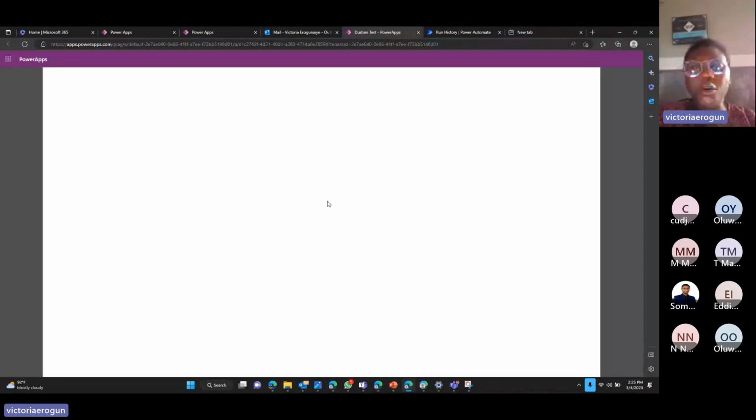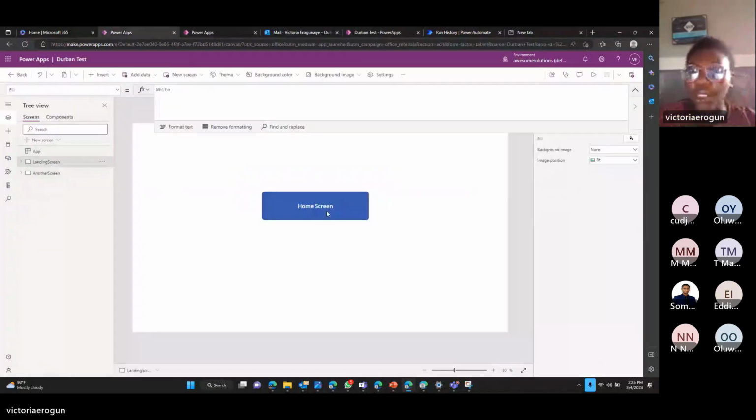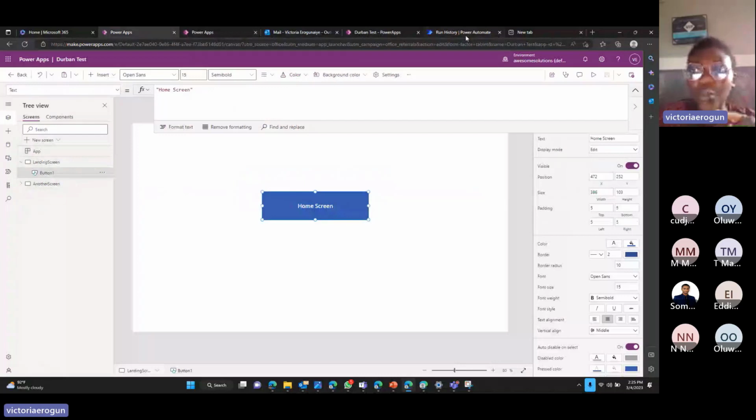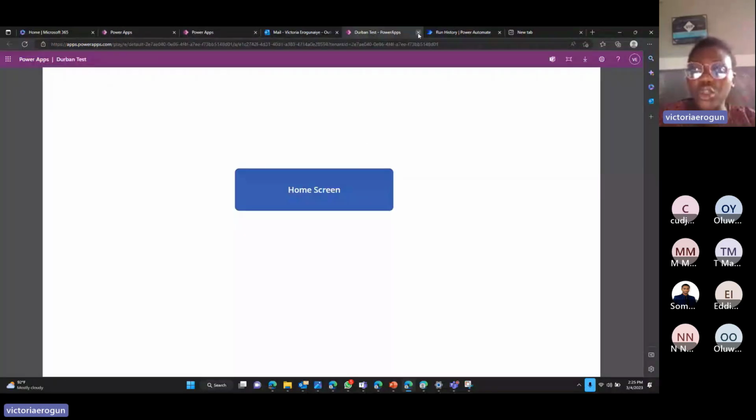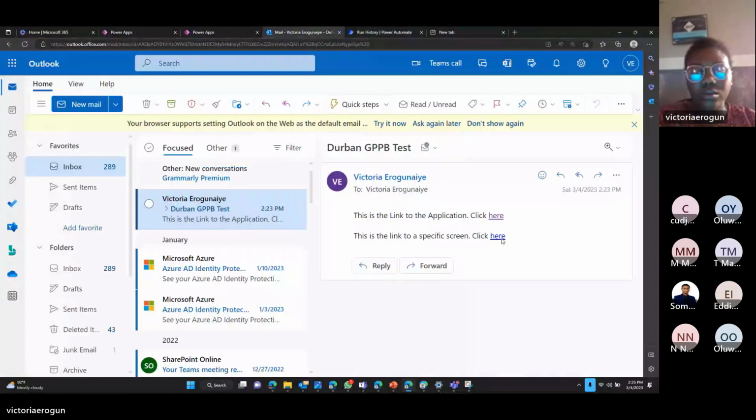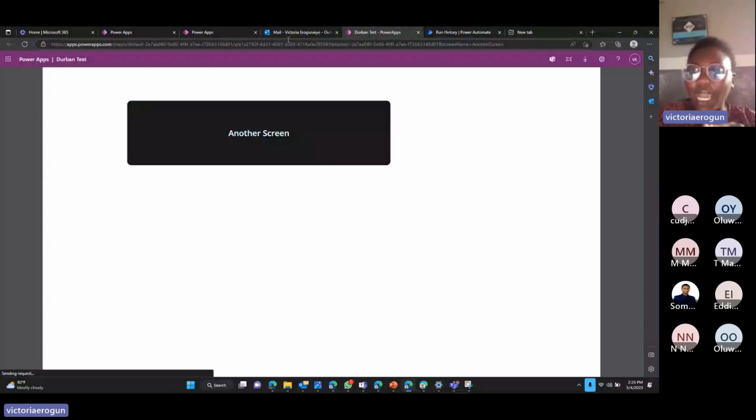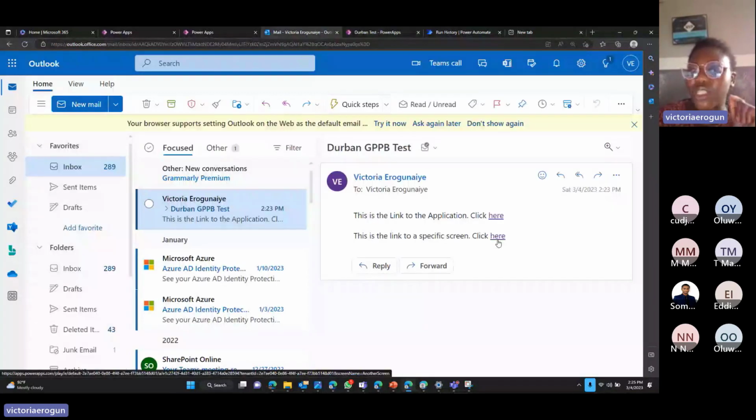Sometimes in your form, if you notice, let's go back to our application, the edit mode. You notice that this landing screen is the one with this button, and that's where that link took us to. Now I'm going to close this. Click on the second link. If you notice this second link, the one that has that parameter screen name is equal to another screen, took us to this screen, another screen.